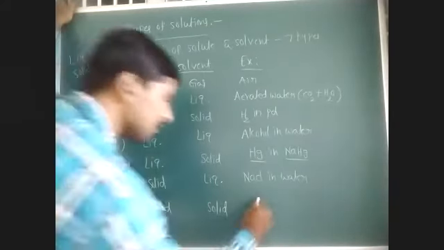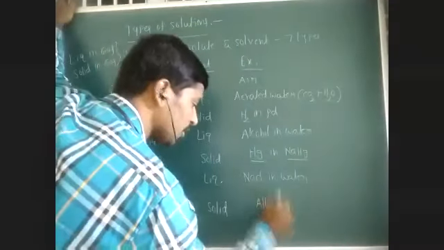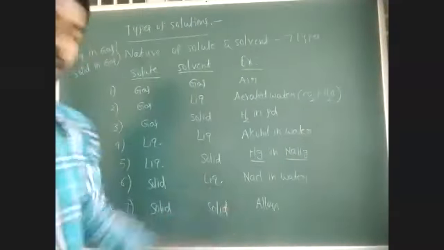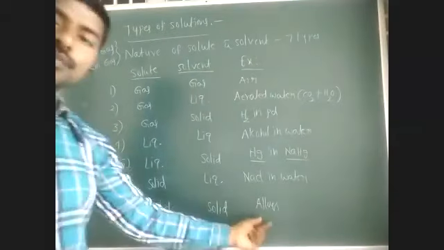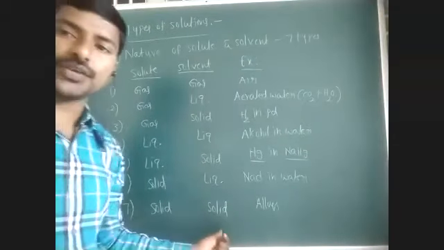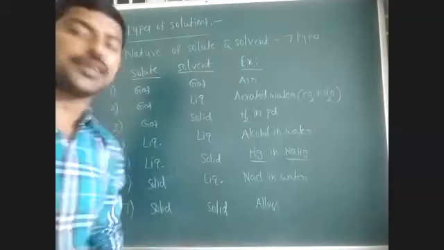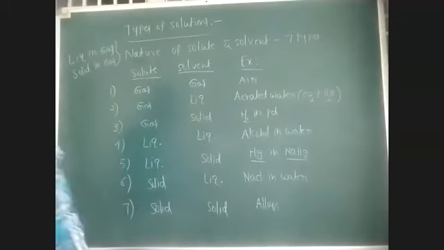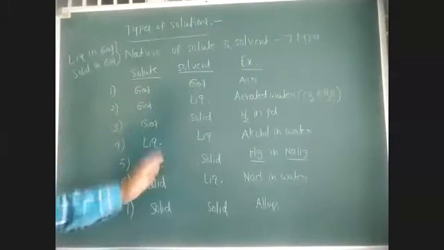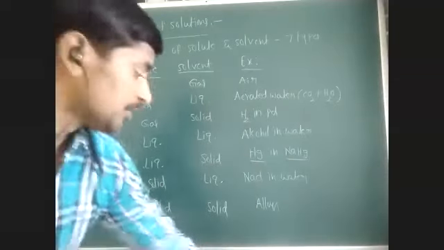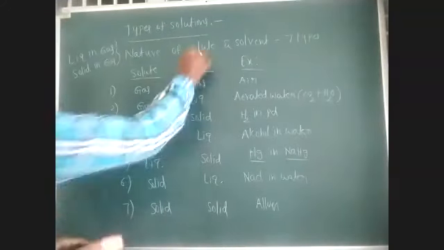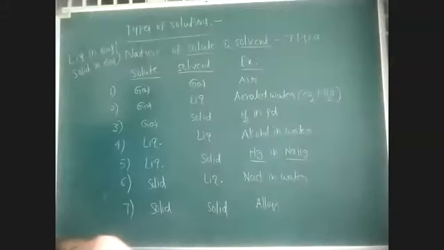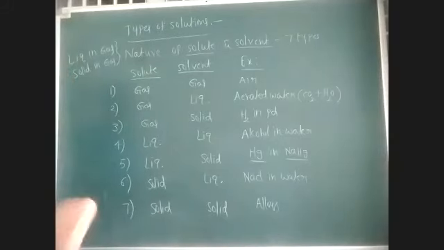Solid in solid: alloys. Alloys are homogeneous mixtures of two or more elements. So these are the various examples of homogeneous solutions. This is the classification we are doing based on the nature, that is, the physical state, of solute and solvent. These two are considered heterogeneous mixtures.